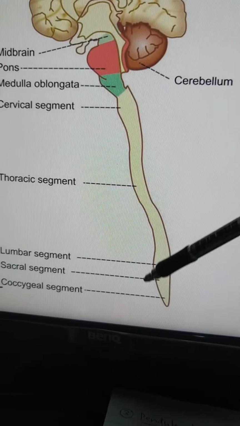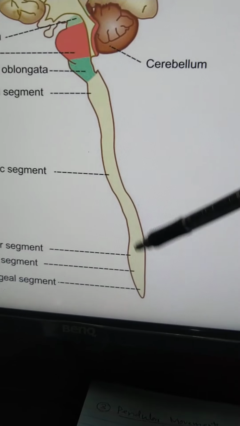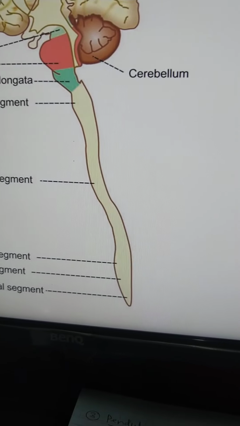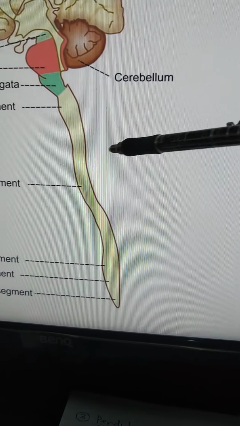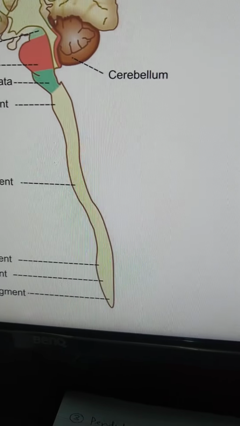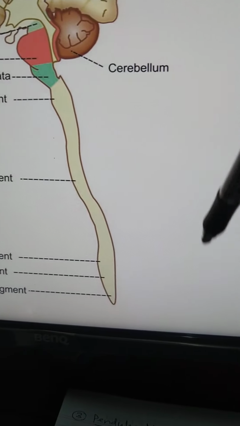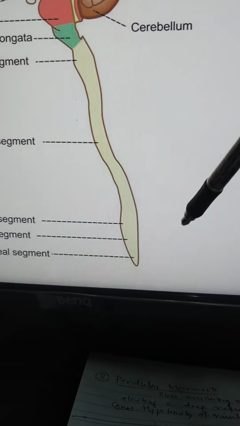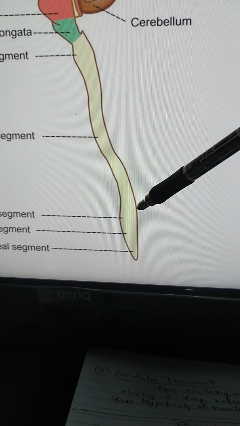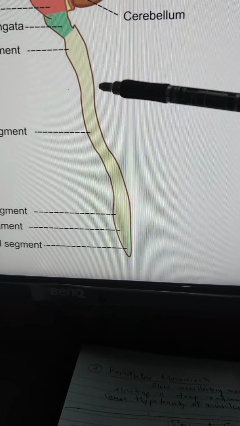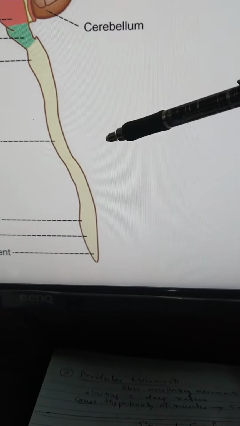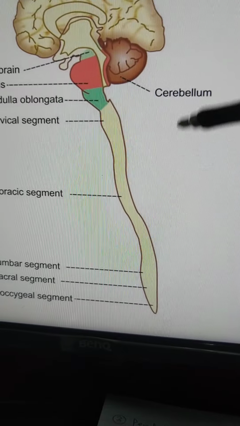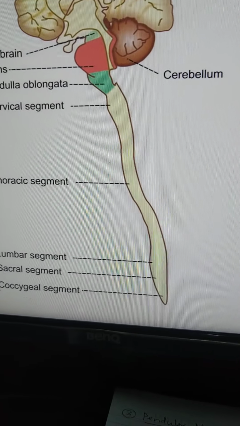This spinal cord has totally 31 segments, and these segments correspond to the spinal nerves. There are totally 31 pairs of spinal nerves originating from the spinal cord. There are 8 cervical segments, 12 thoracic segments, 5 lumbar segments, 5 sacral segments, and 1 coccygeal segment. So from these 31 segments, 31 pairs of spinal nerves are originating.